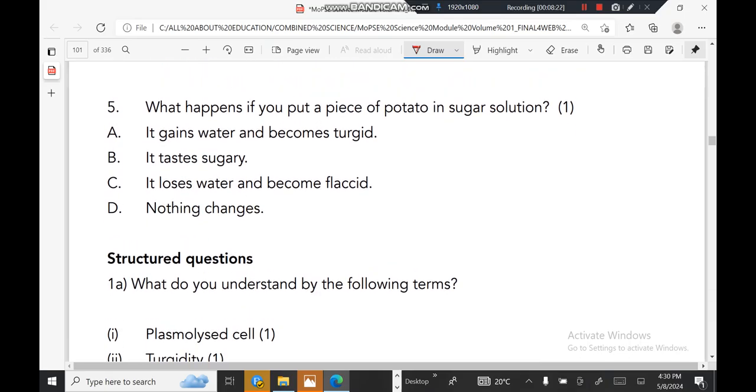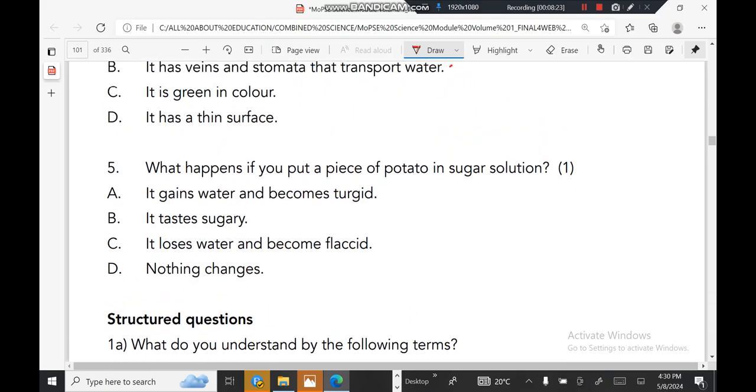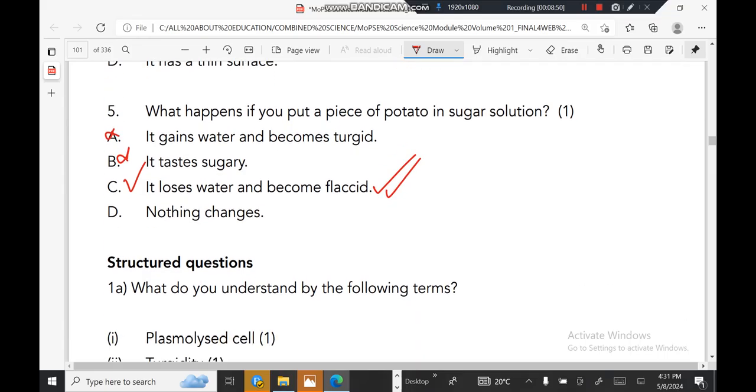What happens if you put a piece of potato in sugar solution? Number one, it gains water and becomes sweet. No. It tastes sugary. No. It loses water and becomes flaccid. That is correct. That piece of potato will lose water and become flaccid. That is very, very true. Nothing changes.